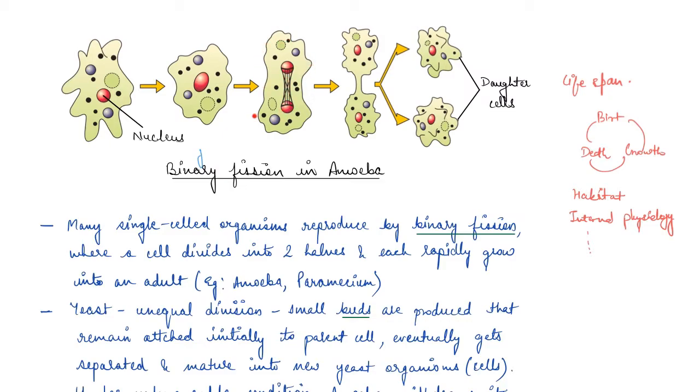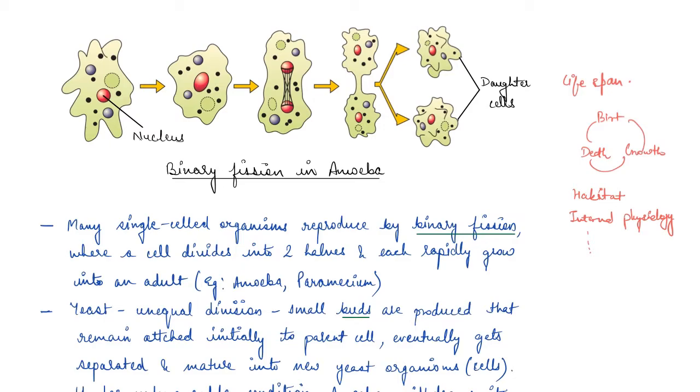Then the cytoplasm as well divides, and it forms two daughter cells. So many single-celled organisms reproduce by binary fission, as seen in the case of amoeba. Now, what happens in binary fission? A cell divides into two halves and each rapidly grows into an adult. Examples are amoeba and paramecium.